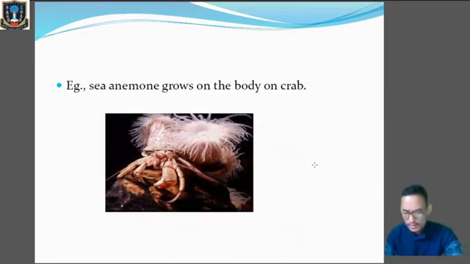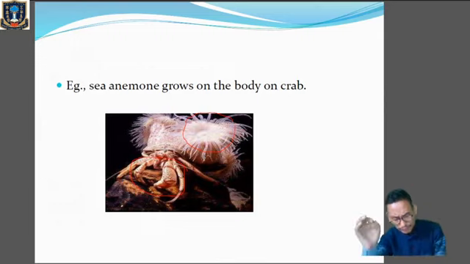The next example you can take is the sea anemones and the body of a crab. All right, the distinguishing nature of the sea anemone, which you can see over here, this is the sea anemone. Okay, and this is the body of the crab. So the sea anemone, due to the stinging cells present in it, scares the enemy of the crab. So those enemies which visit the crab will be threatened by the stinging cells present in the sea anemone. So the sea anemone, a fixed coelenterate, is shifted from place to place with the movement of the crab, and thus gets better opportunities to find food material.